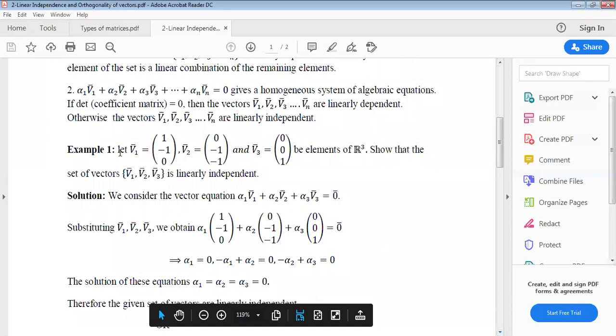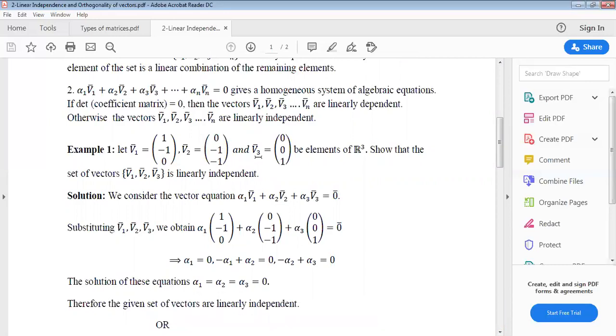Example 1. Let v1 bar equal (1, -1, 0), v2 bar equal (0, -1, 1), and v3 bar equal (0, 0, 1). These are elements of R3. These three are the vectors v1, v2, v3, and our set of vectors is v1, v2, and v3. Show that the set of vectors v1 bar, v2 bar, v3 bar is linearly independent.